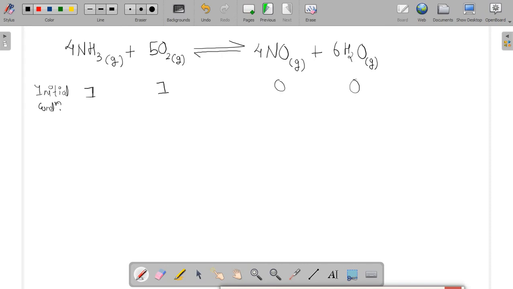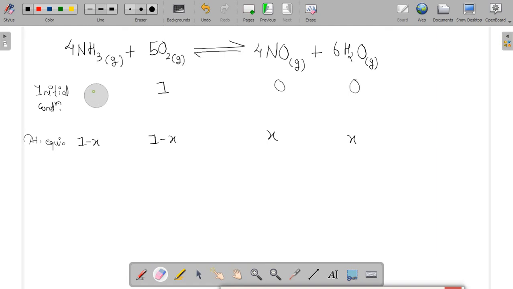But at equilibrium condition, means after some time, let us say the product has been formed as X and X. So how much ammonia and how much oxygen has been consumed? 1 minus X and 1 minus X. Okay, so like this the amount is calculated.